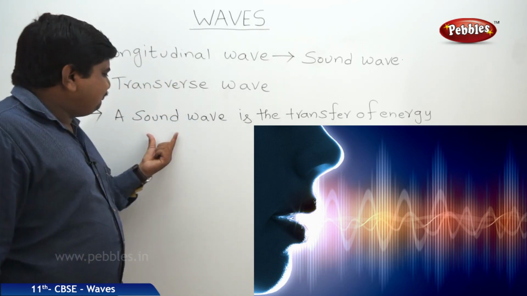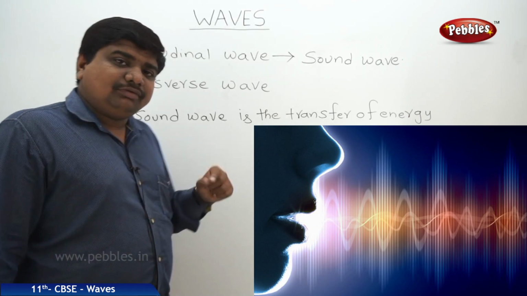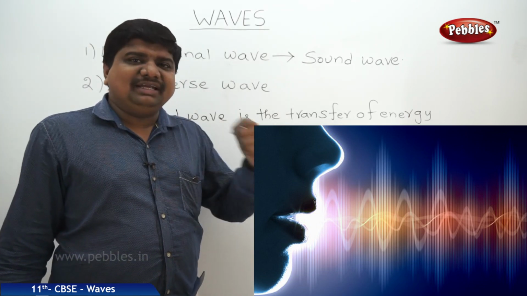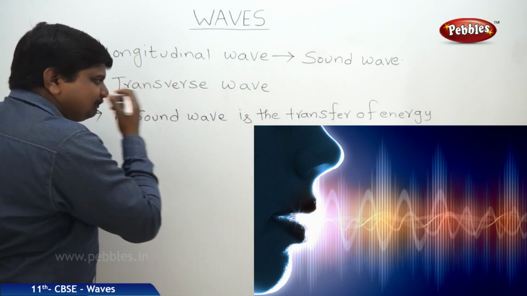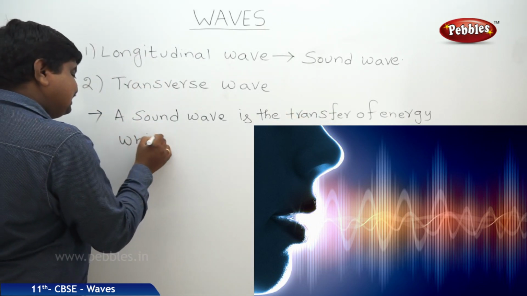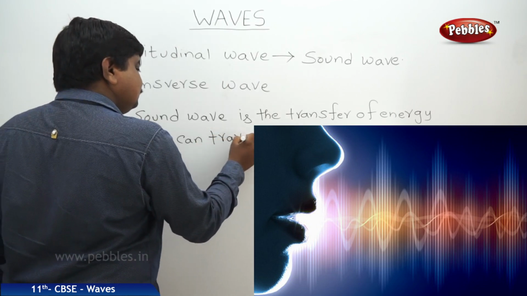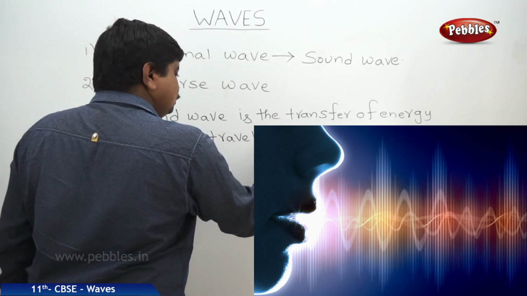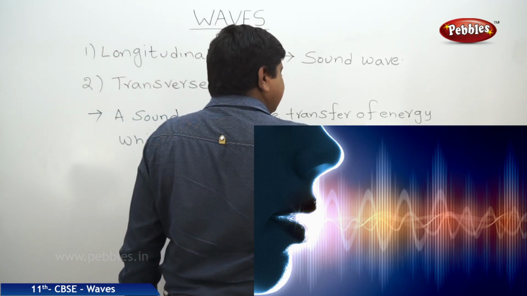But one of the best and unique qualities of the sound wave is that it can travel through all matter media which are available in the atmosphere. That means a sound wave is the transfer of energy which can travel through all matter media.